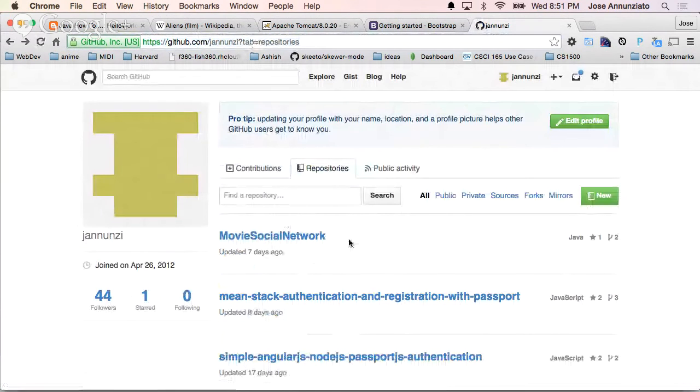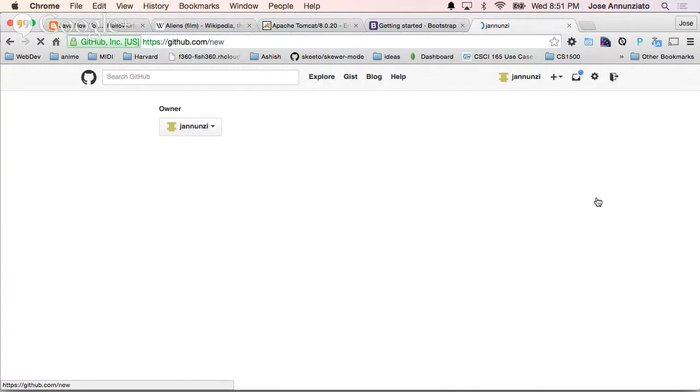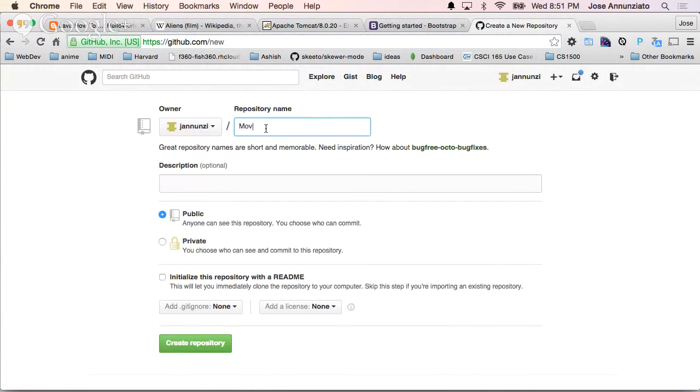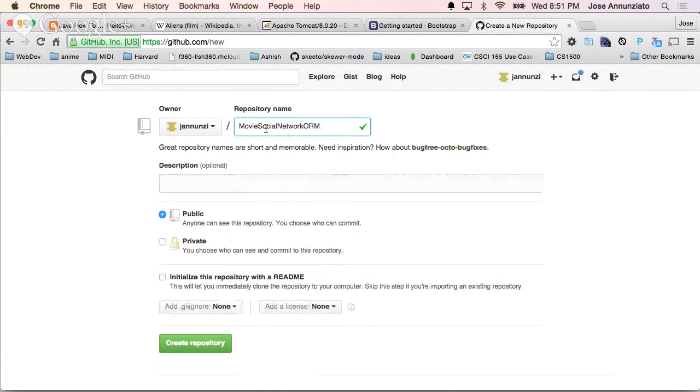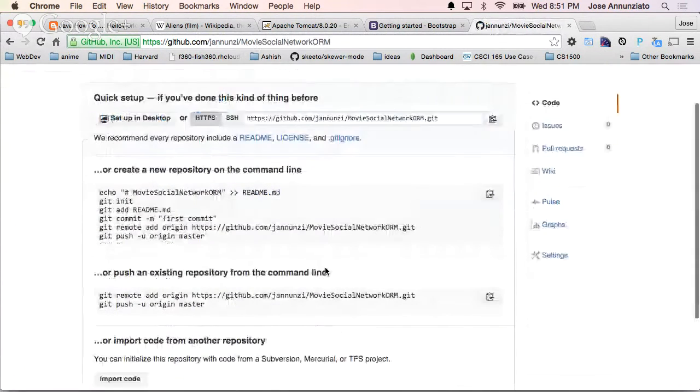Oh, there it is, Movie Social Network. So I'm going to call it the same, but it'll be Movie Social Network ORM. Public, create repository. Okay.